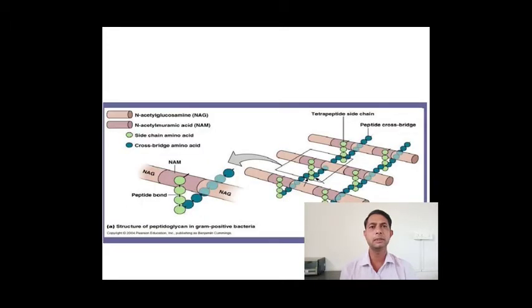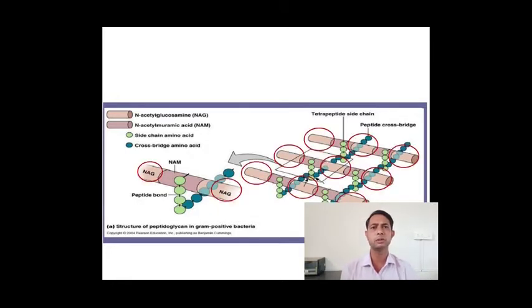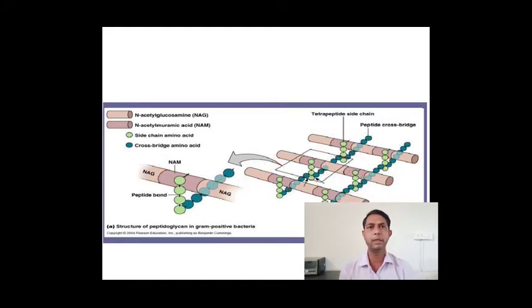Here you can see the layer. The part which is blinking is known as NAG. This NAG is separated with the help of NAM. The next part here is known as NAM.